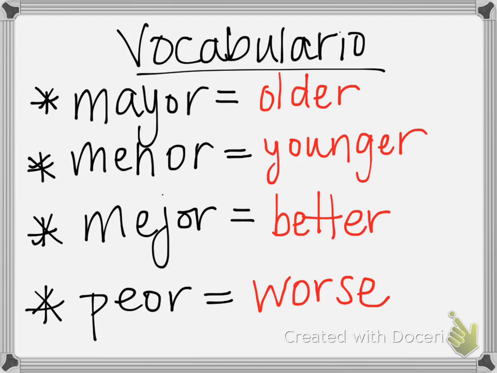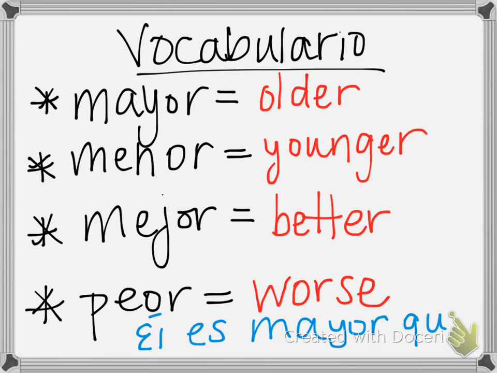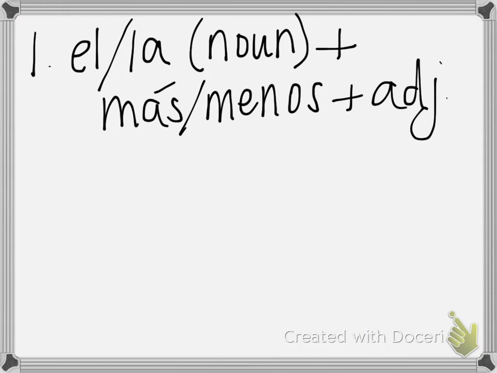For example, if I wanted to say that he is older, I could say él es mayor. Okay, or he is older than someone, I would use que. Él es mayor que Juan. He's older than Juan. Okay, so we do use these in comparisons. However, they don't follow the structures that you have towards the bottom. Okay? But you do need to know these words. Okay, now we have some grammar-y looking things down at the bottom here.